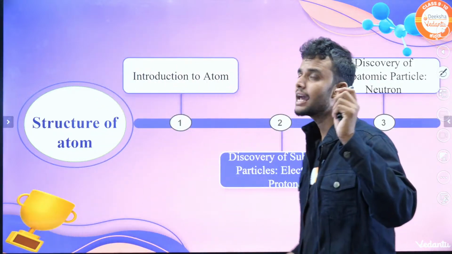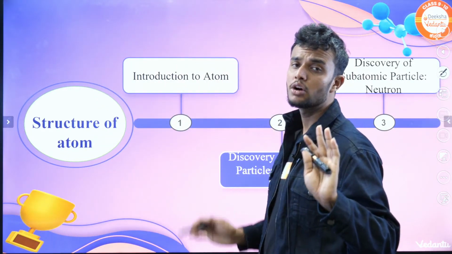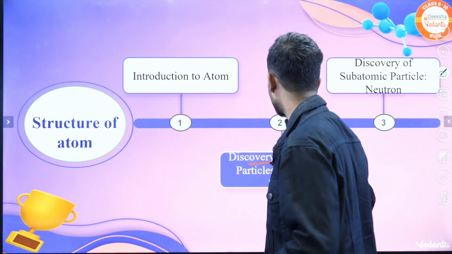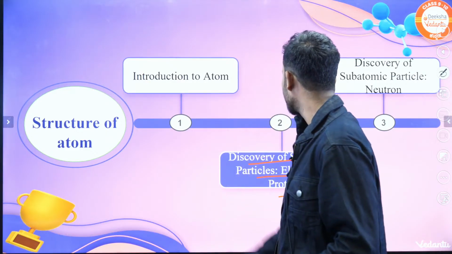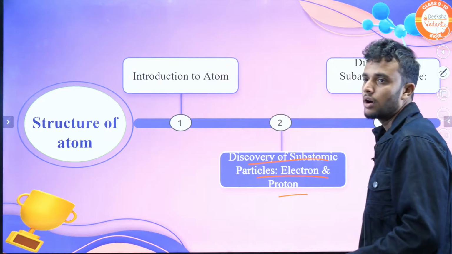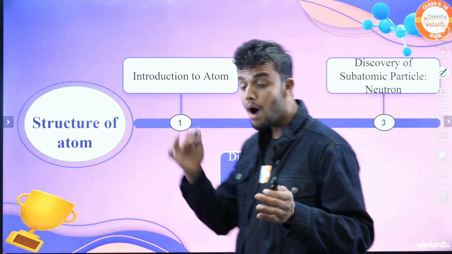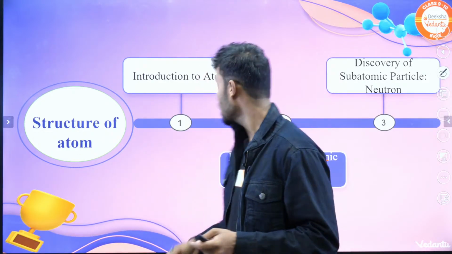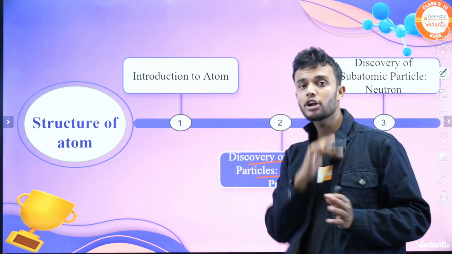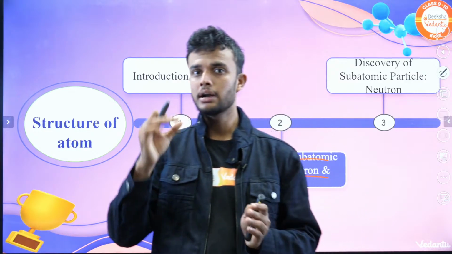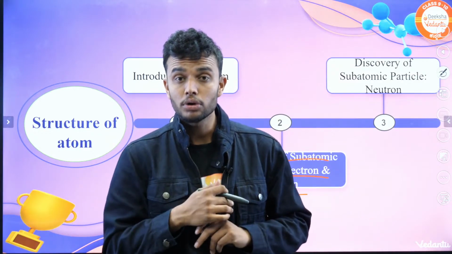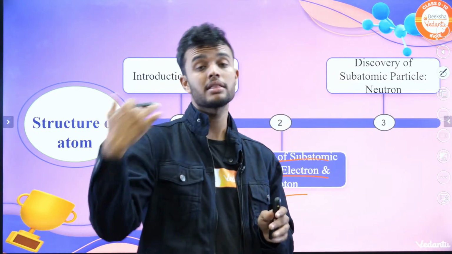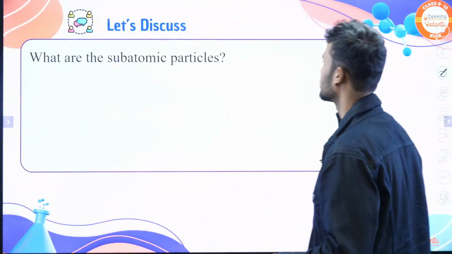Let's move on to the second learning outcome. Totally 9 learning outcomes are there, students. Next, move on to the second one: discovery of subatomic particles, electron and proton. Come on, let's discuss how the electron was discovered. Who is the father of the electron? Similarly, how was the proton discovered? Who is the father of the proton? And according to them, what is the charge of the proton? What is the mass of the proton? What they told, and other things we will discuss.